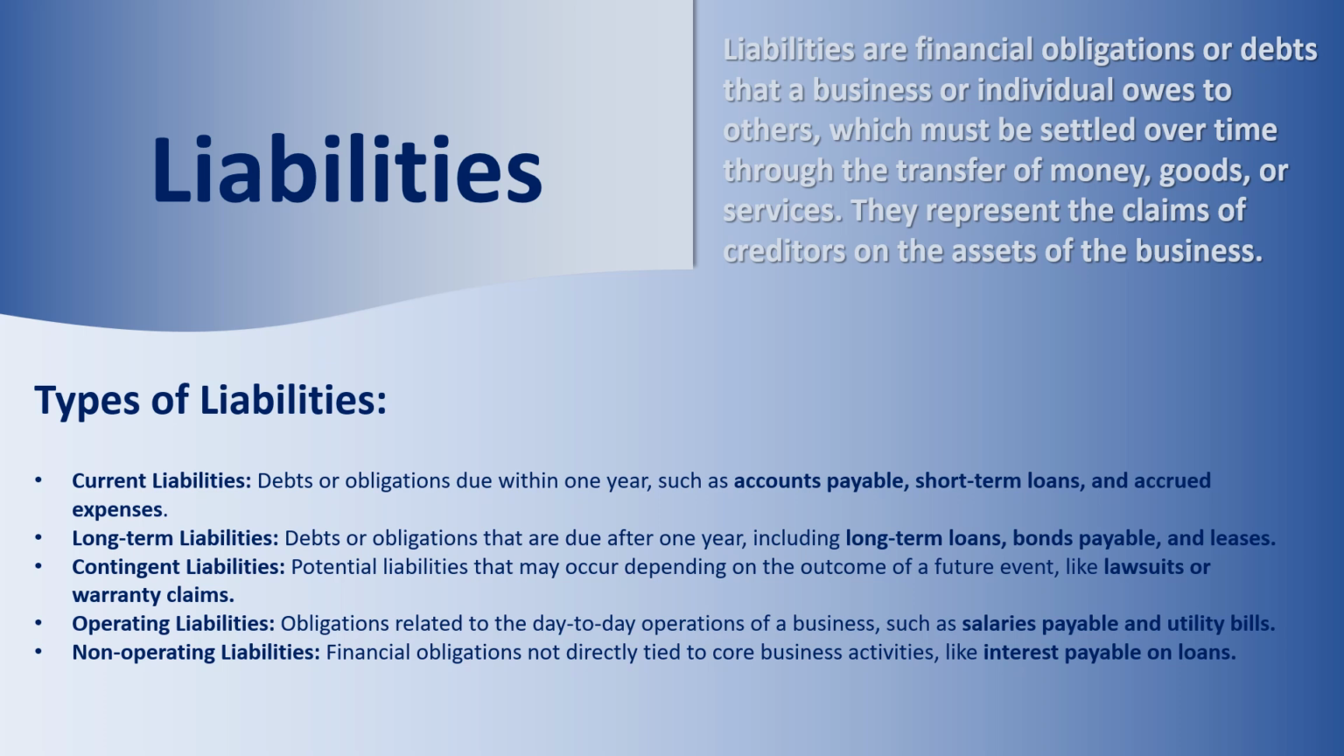Current liabilities. Debts or obligations due within 1 year, such as accounts payable, short-term loans, and accrued expenses. Long-term liabilities. Debts or obligations that are due after 1 year, including long-term loans, bonds payable, and leases. Contingent liabilities. Potential liabilities that may occur depending on the outcome of a future event, like lawsuits or warranty claims.